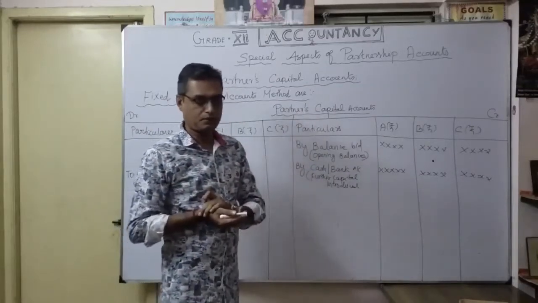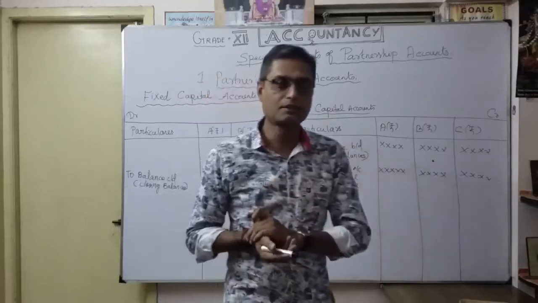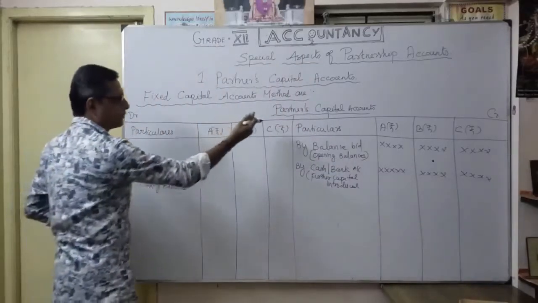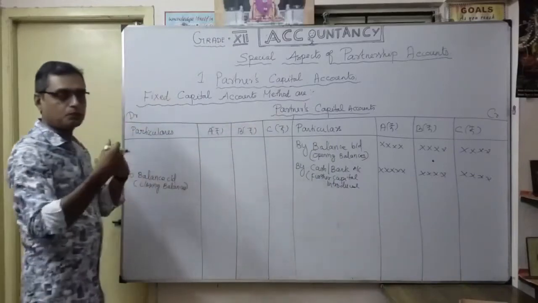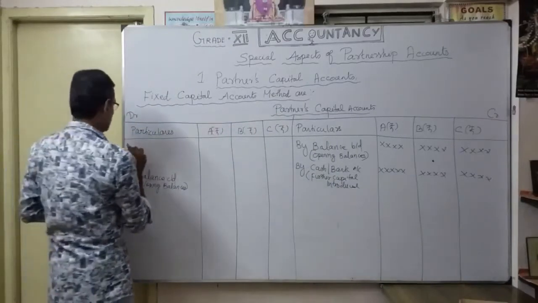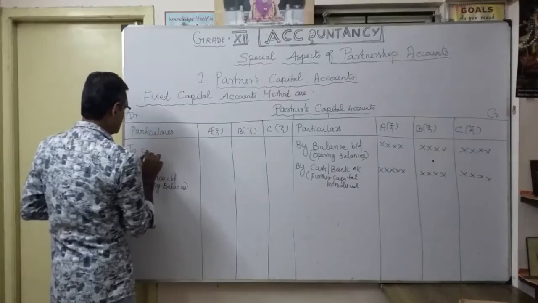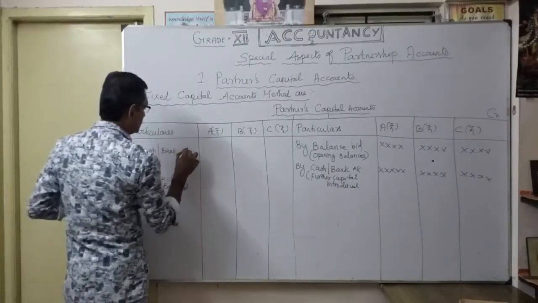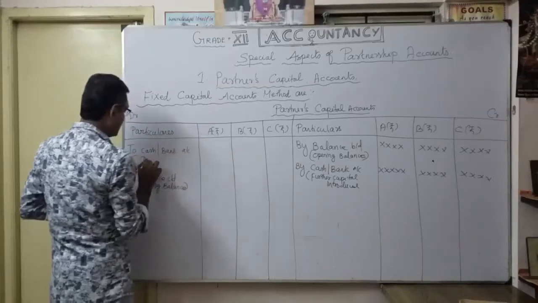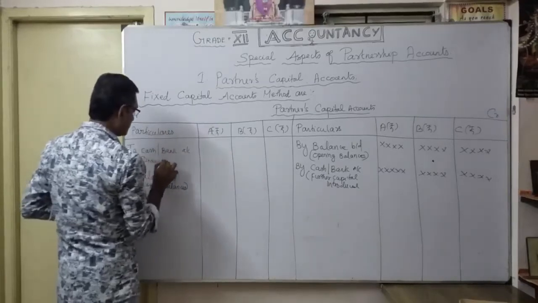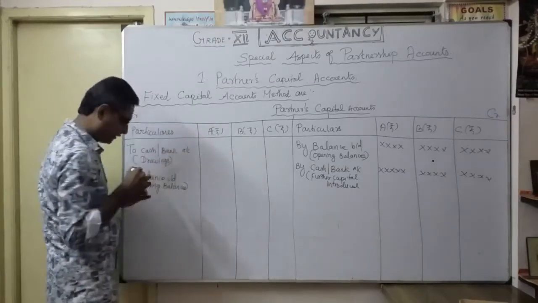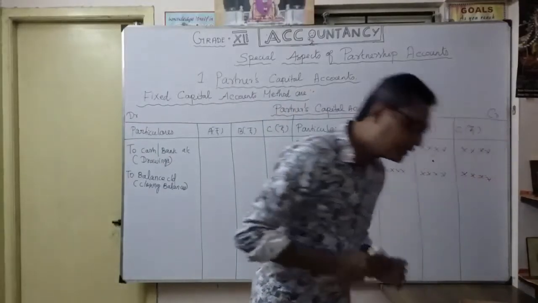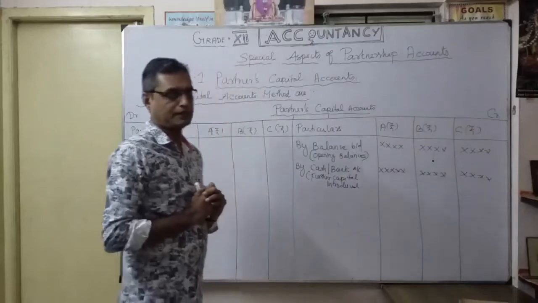Similarly, during the business, some partners withdraw money. So the partner's capital account to cash or bank account. This is called drawings, or withdrawal. So how are we going to show any drawings against profit?